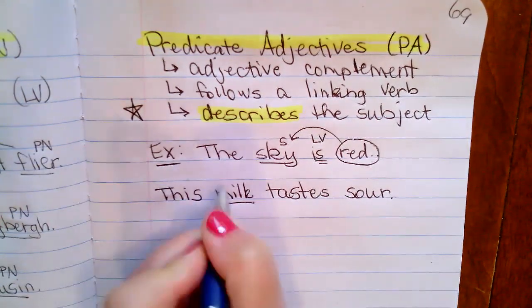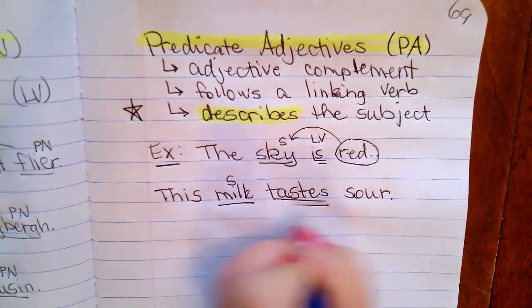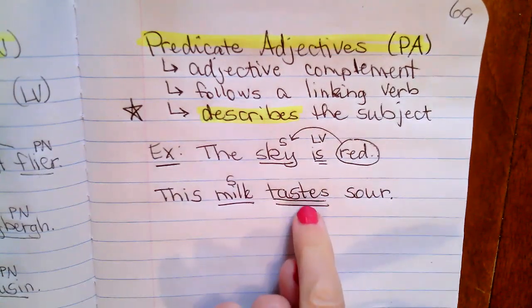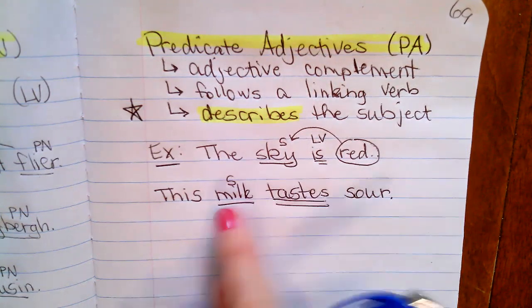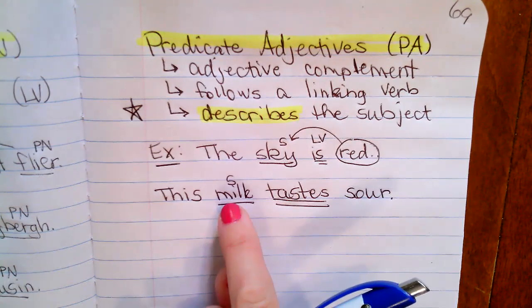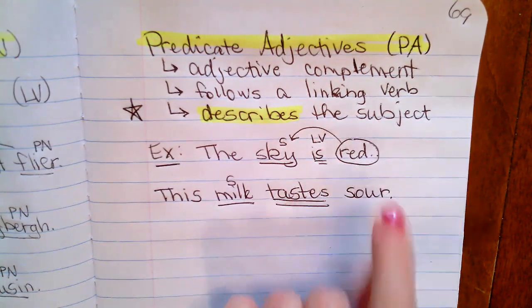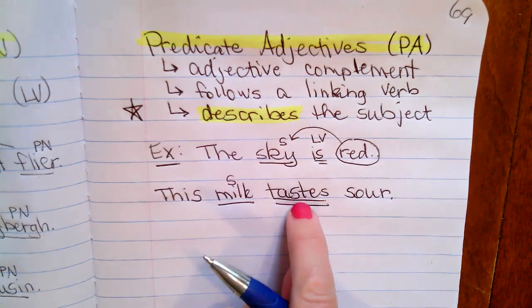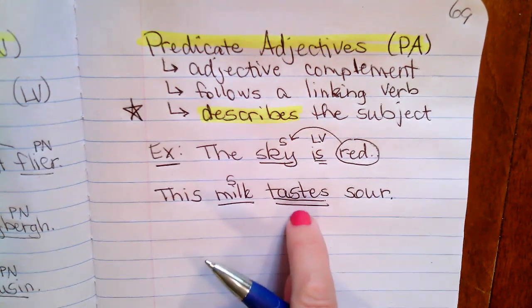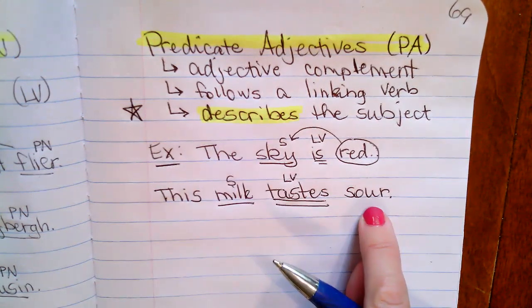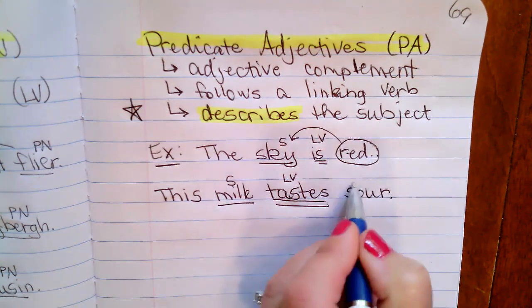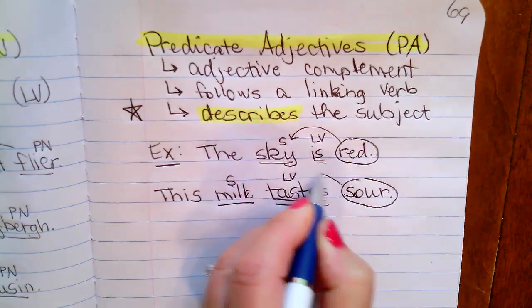Okay, milk is our subject. Tastes is our verb, but let's ask ourselves, is the milk doing something? No, the milk is not doing something. This is a linking verb that is connecting or linking milk to something that comes after it, okay? Since the milk is not actually doing something, that lets us know this is not an action verb. This is a linking verb, okay? So now sour, now we can follow through with this and say, okay, this is a describing word. Sour is describing the milk.